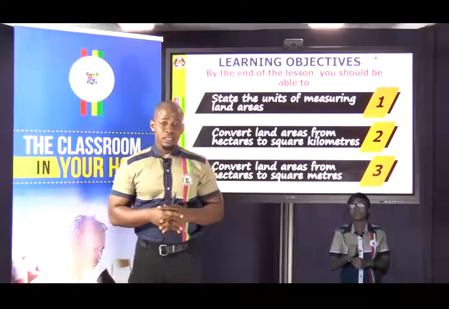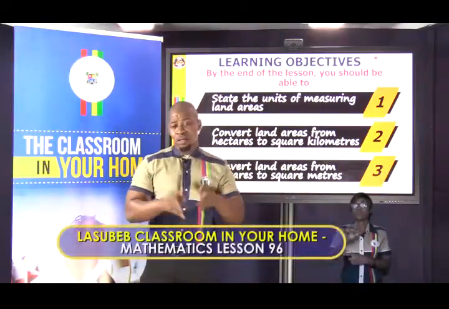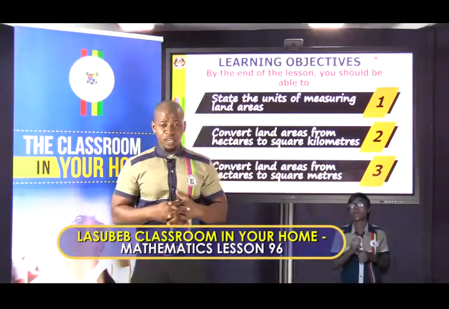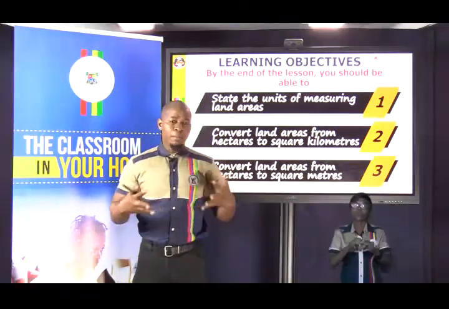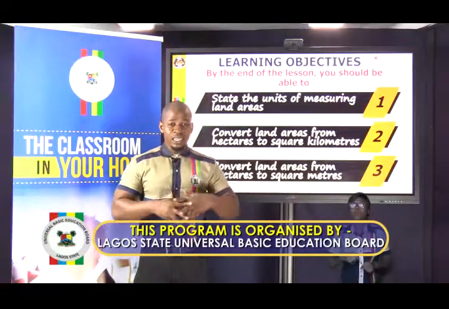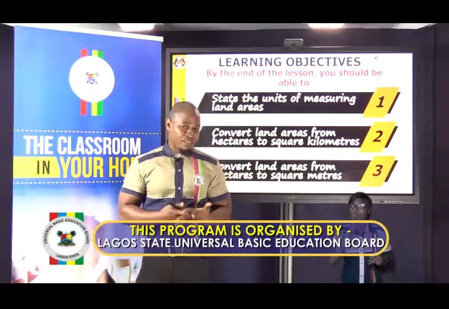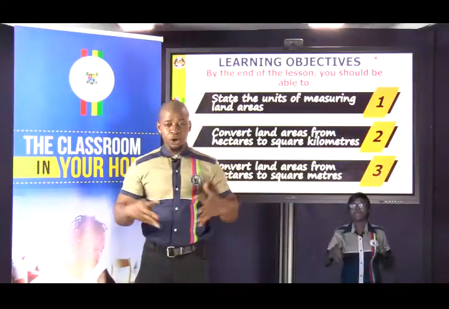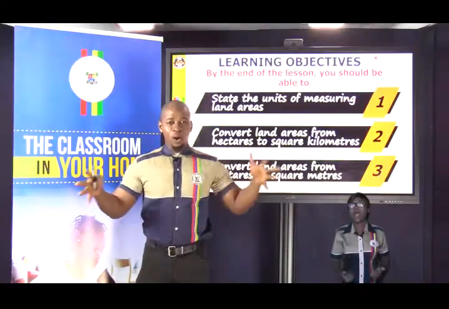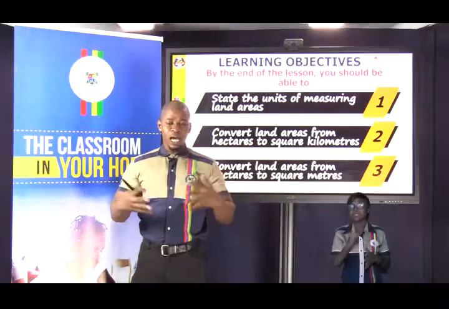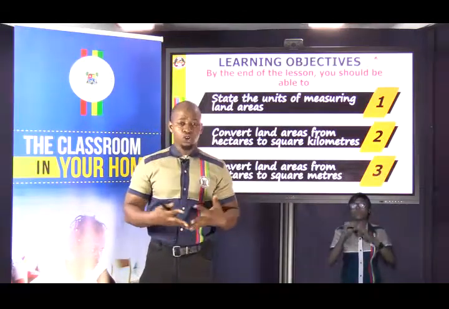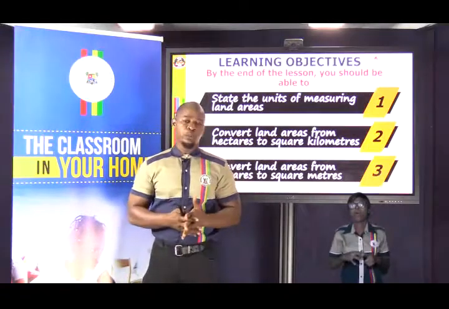All right, so what is this all about? Well, remember that area is the total space covered by a closed shape. Now in real life, human beings are more concerned with the total space that they have acquired, and in this case we are usually concerned about the space of land. How large is the land that we want to build our houses upon, or that we want to use for farming, agricultural purposes, or business purposes.